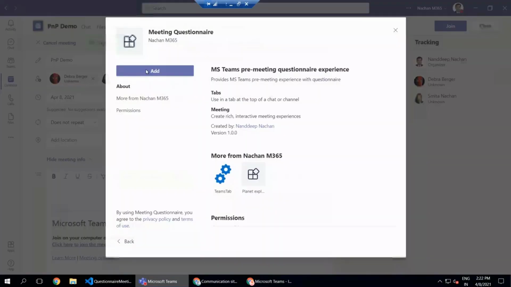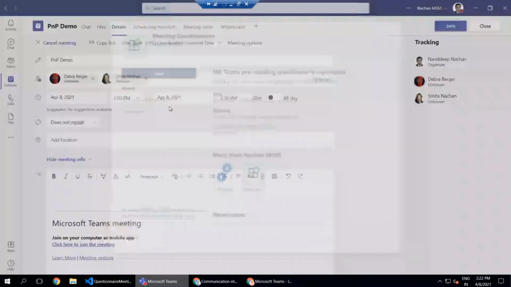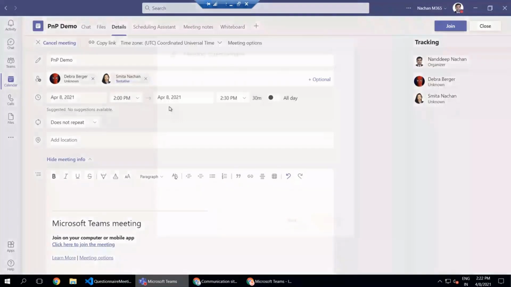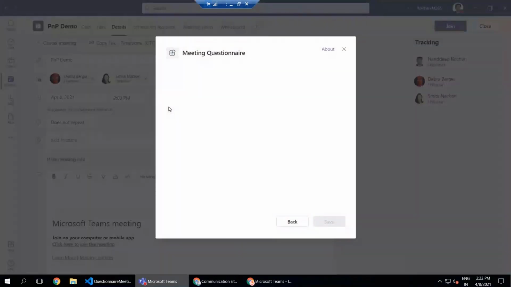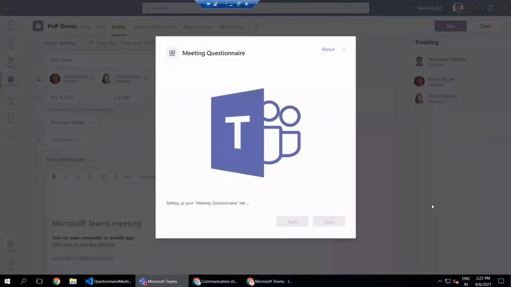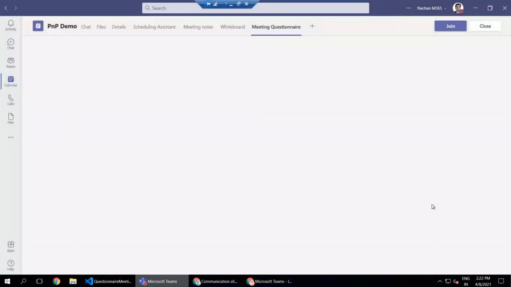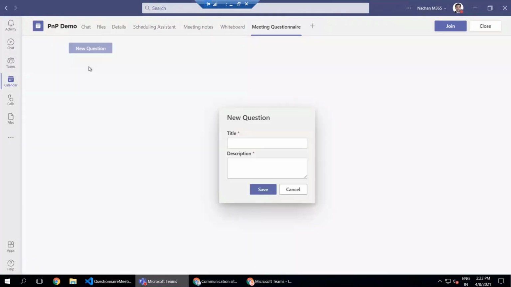So this is the simple look and feel of this web part. This is a pre-meeting app experience, so the attendees can go ahead and ask questions about this meeting. For example, I will ask whether this meeting is being recorded, and then I will click on save. Once I do that, this question has been saved against this meeting, with the person who has asked it, the title of that question, and when it was asked.